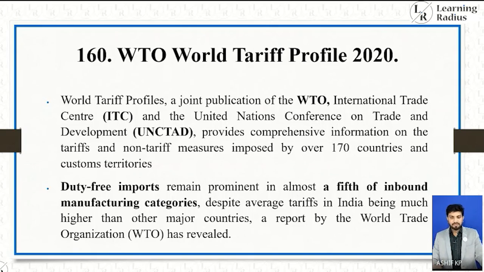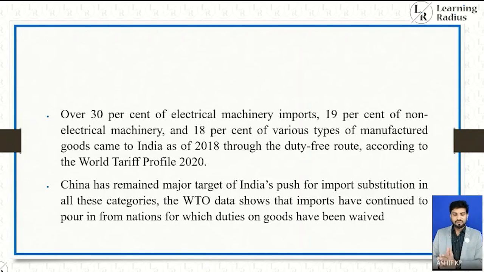Duty-free imports remain prominent in almost a fifth of inbound manufacturing categories, despite average tariffs in India being much higher than other major countries, a report by the World Trade Organization has revealed. Over 30% of electrical machinery imports, 19% of non-electrical machinery, and 18% of various types of manufactured goods came to India as of 2018 through the duty-free route, according to the World Tariff Profile 2020.